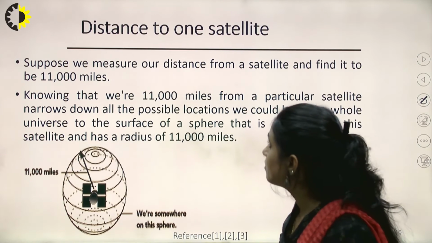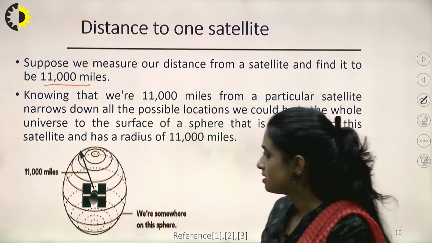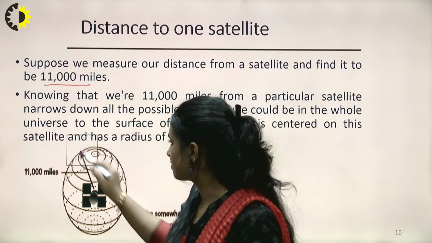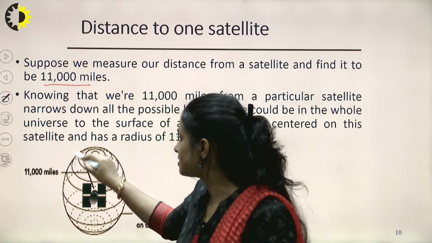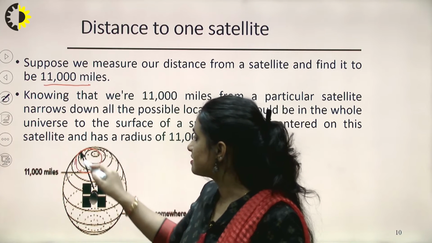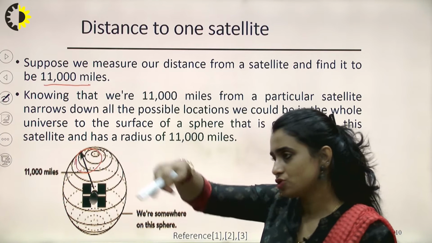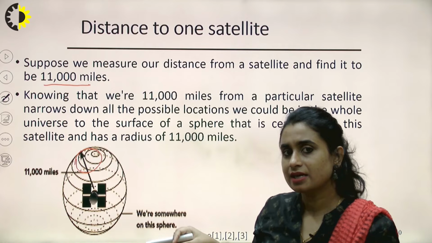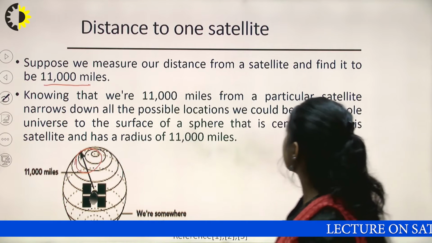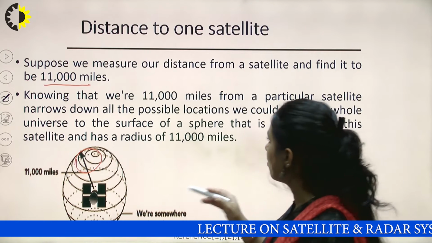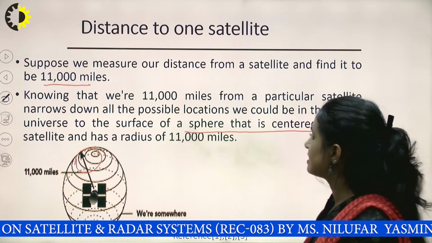Let's see. Suppose we measure our distance from a satellite and find it to be 11,000 miles. Suppose this satellite calculates the distance to this object and it happens to be 11,000 miles. Then we draw a circle with this as the radius, and the object is supposed to be lying in that covered area. Knowing that we are 11,000 miles from a particular satellite narrows down all possible locations we could be in the whole universe to the surface of a sphere centered on the satellite.